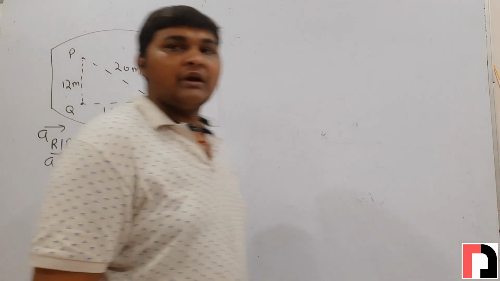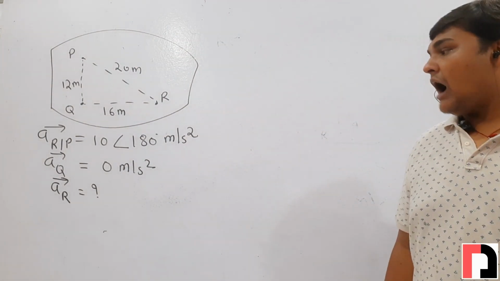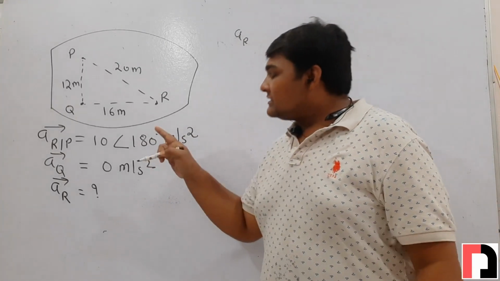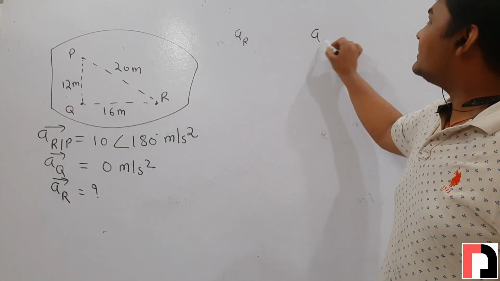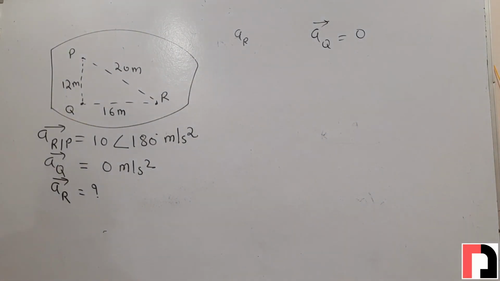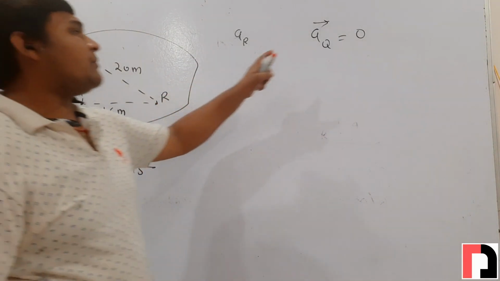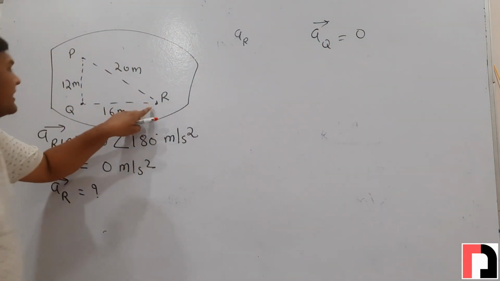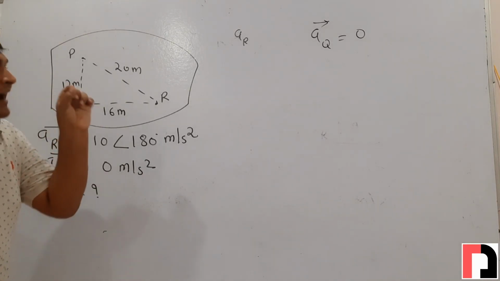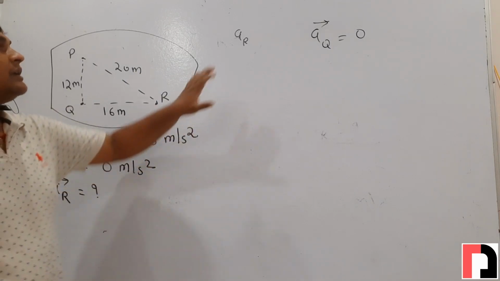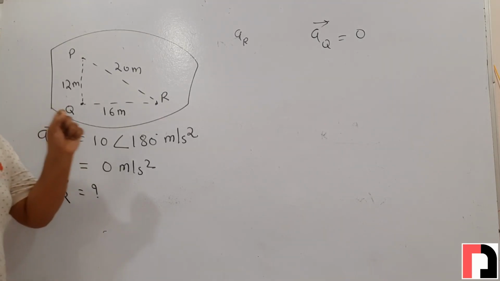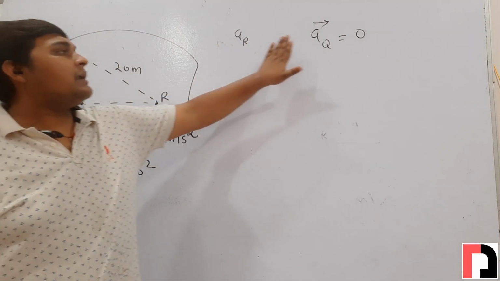Friends, to solve this problem, we will use the vector method. How? We have to find the absolute acceleration of point R, and the absolute acceleration of point Q is given in the problem, and it is 0. R and Q are points of the same link. So first we will write the vector equation of acceleration between point R and point Q.